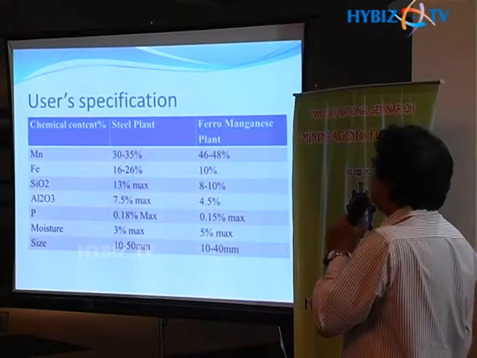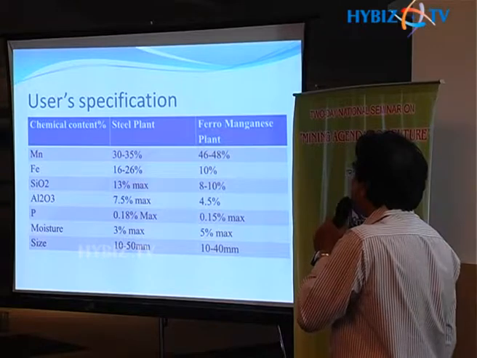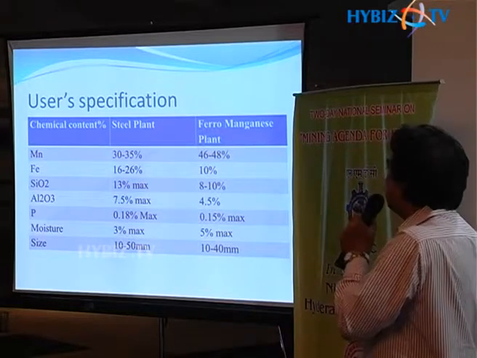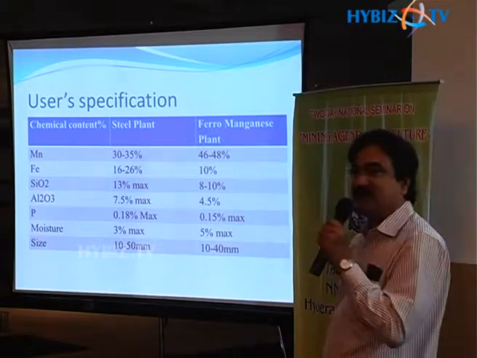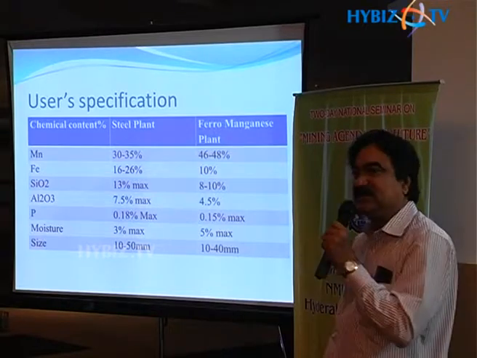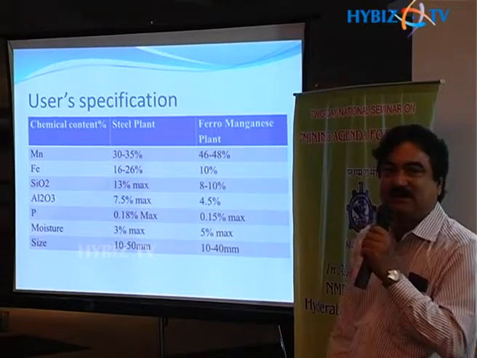User specification in general is, for steel plant, 30 to 38% Mn, and for ferromanganese 40 to 46. But in the changing scenario, ferromanganese producers are also reducing their specification. Necessity is the mother of invention. So why do we need beneficiation? Most of the ores occurring are low grade, mostly 20 to 35%, so they are not directly saleable as such.